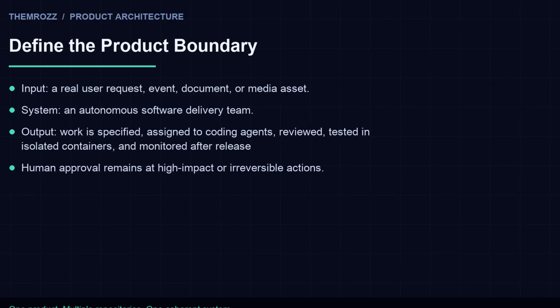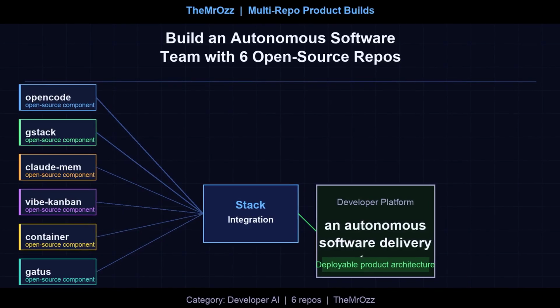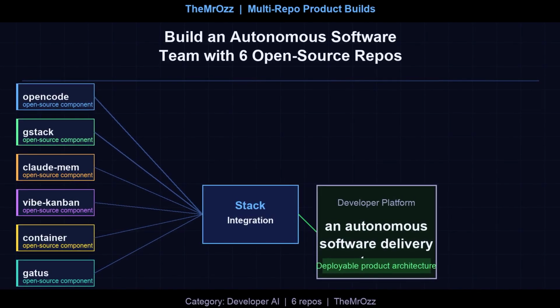OpenCode handles the coding agents, executing tasks in environments managed by container, which provides macOS-optimized, OCI-compliant isolation. vibe-kanban coordinates the work boundary, translating human intent into agent actions and maintaining visibility through Kanban boards. GStack embeds the delivery process itself, enforcing stages from spec to canary release, while capturing organizational knowledge in claude-mem, which persists context across sessions so agents aren't relearning the same code bases repeatedly.